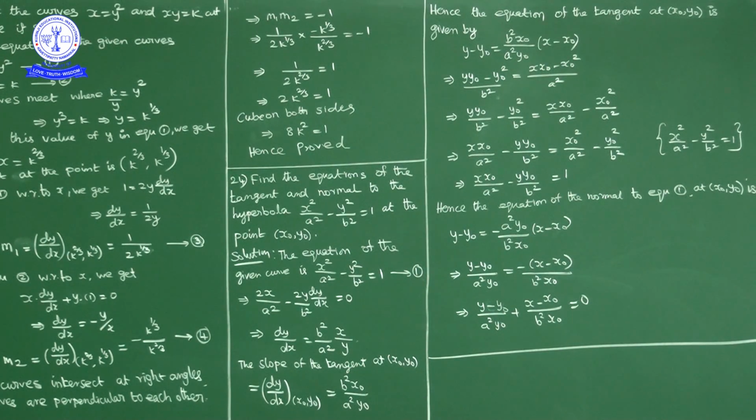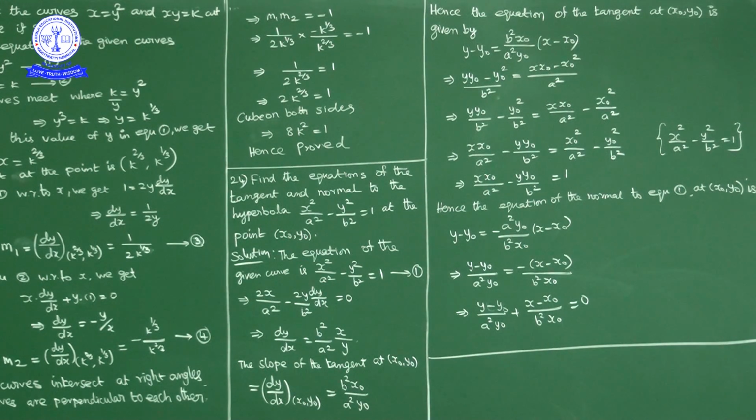Now slope of the tangent at the point (x naught, y naught), dy by dx at (x naught, y naught) is equal to, in place of x write x naught, in place of y write y naught. So b square x naught upon a square y naught. So this is the slope of the tangent and the point we have is (x naught, y naught).